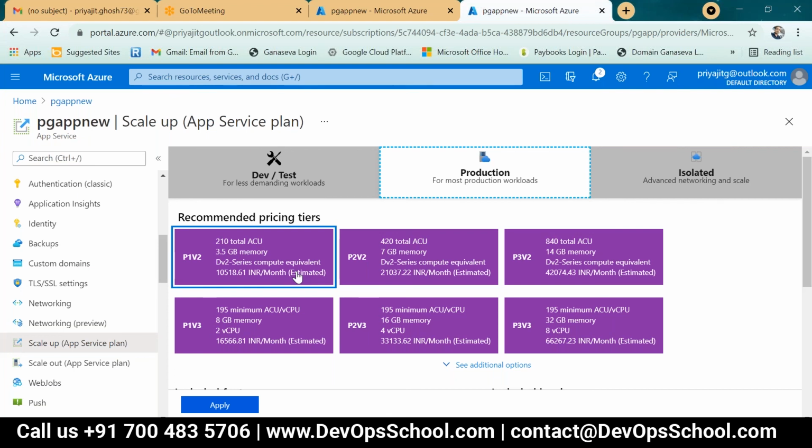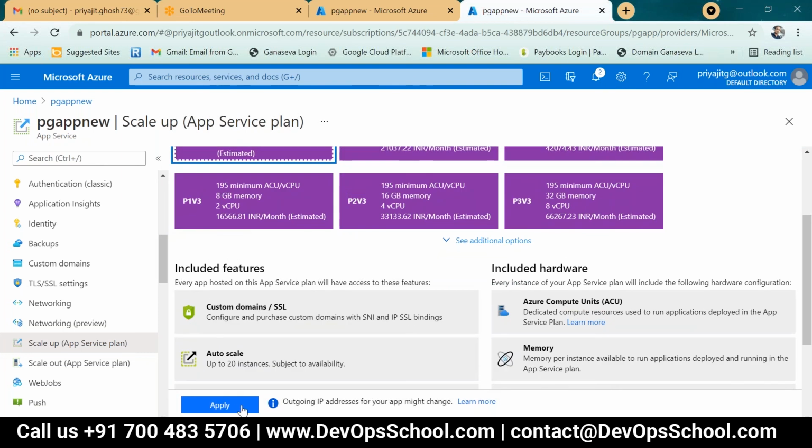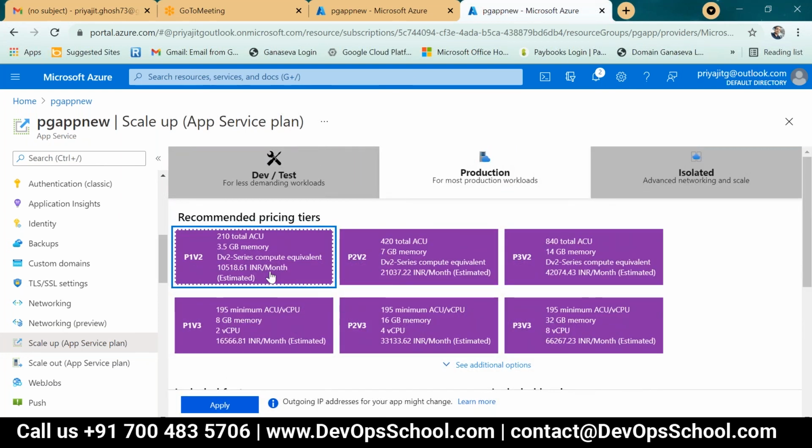Now, if I click this, where is the information showing? It's not showing, or somewhere down it is showing. Just apply this one. It will show on the next page. Let's apply.